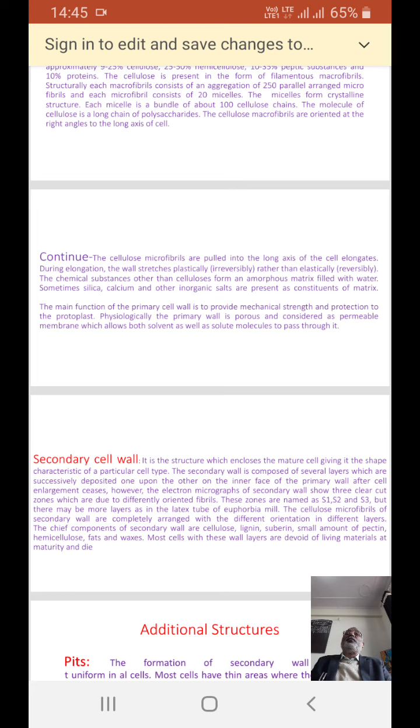The main function of the primary cell wall is to provide mechanical strength and protection to the protoplast. Physiologically, the primary wall is porous and considered as a permeable membrane which allows both solvents as well as solute molecules to pass through it.